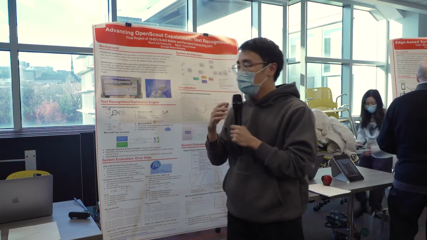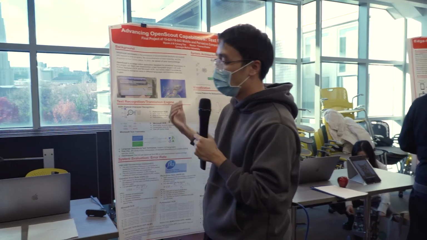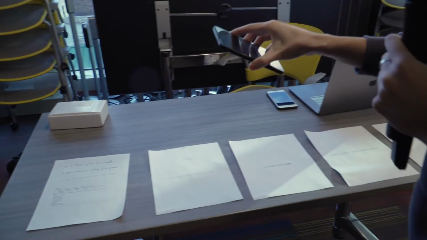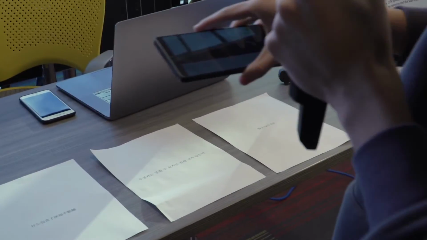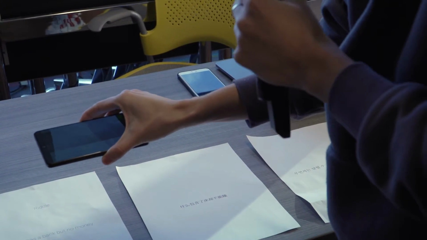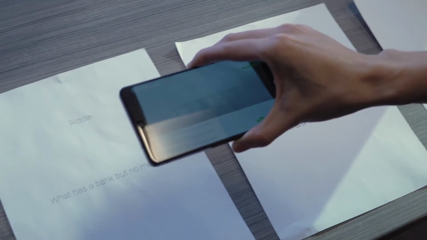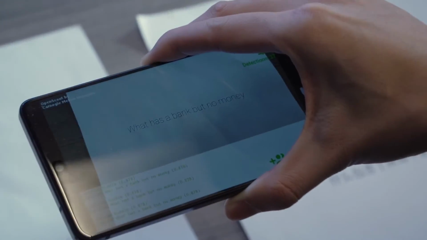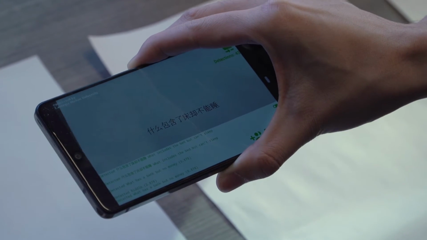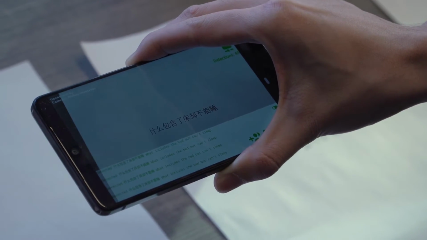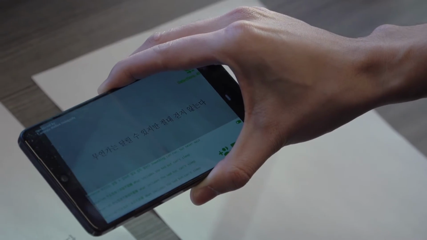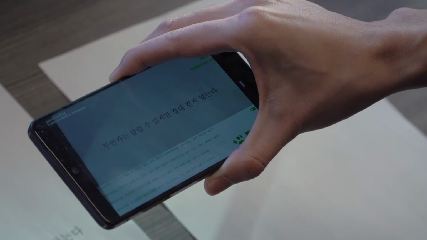So next, we will do a simple demo for our OpenScout project. So now we have a riddle here. It consists of different languages. If we move our software close to the text, it has been detected: what has a bank but no money. This is in Chinese, but it will be translated into English. What includes the bed but can't sleep? This is in Korean, and the translation is something can run but never walk.